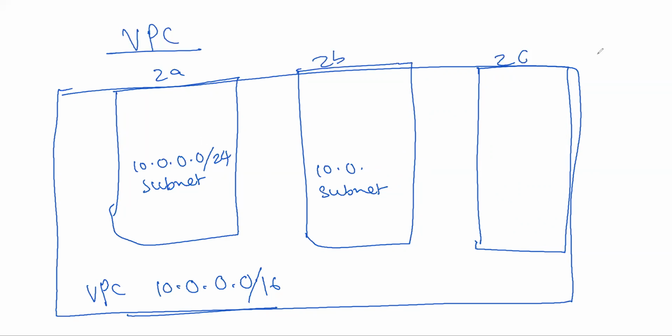That comes to 32 bits minus 24, right? So here it comes to 2 raised to 8, and 2 raised to 8 is 256. Okay, so 256 IPs will be taken.